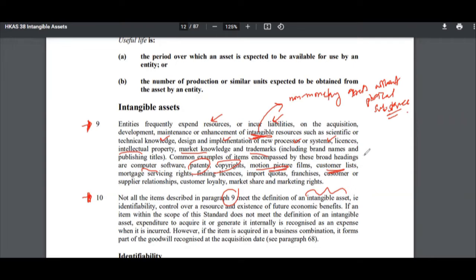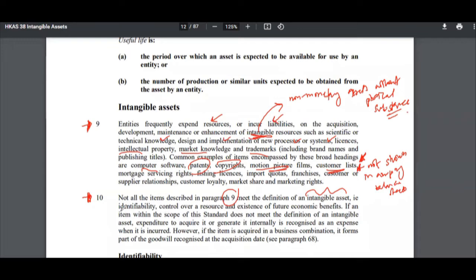Not all of these items mentioned here are. So for example, customer list. Customer list is actually not shown in company balance sheets. It's never shown in a company balance sheet. You may ask why that is the case. It's simply because customer list does not meet the criteria of an intangible asset. And we will look at what the criteria of an intangible asset actually are now.